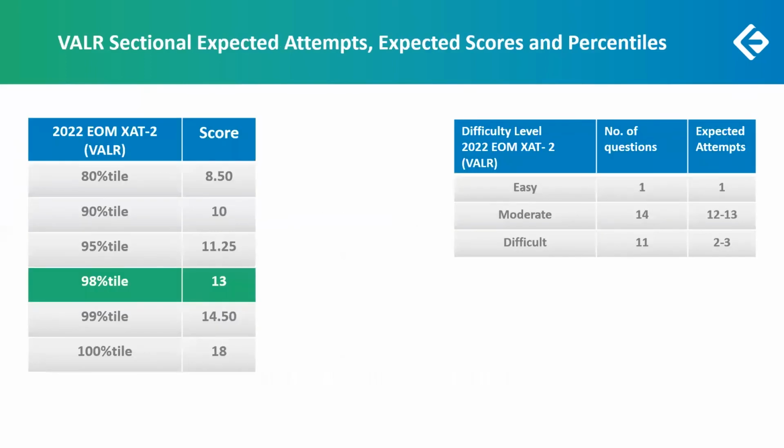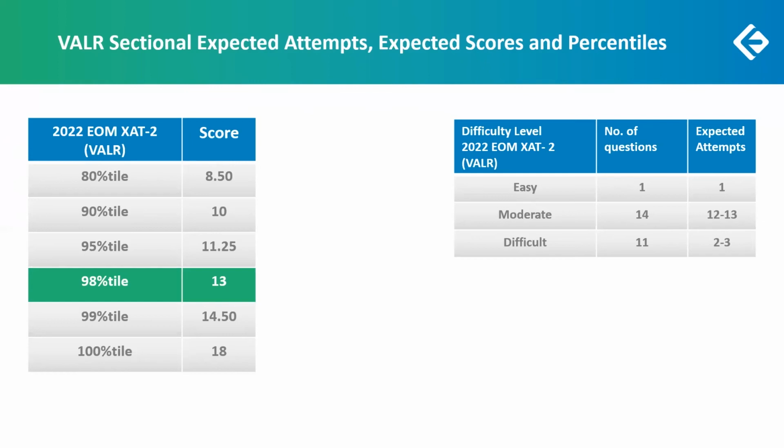So in all, where do we stand? We are looking at a total of 14 questions that are moderate, out of which an expected attempt would be 12, 13. One easy question expected to be taken. And of the 11 difficult questions, about 2 or 3 to be taken. Expected attempts are about 2 or 3, which means we are looking at a range of about 16 questions to be taken with about 80% accuracy.